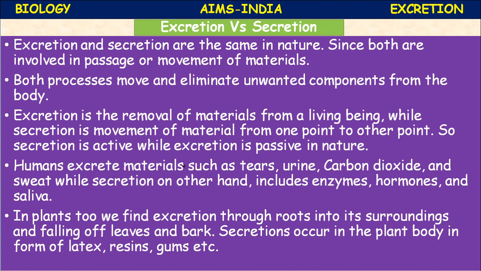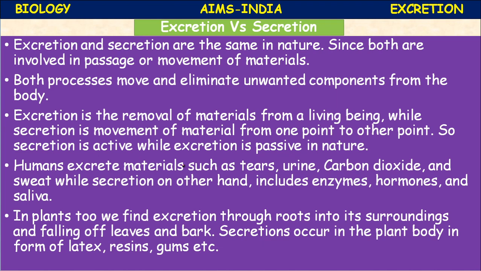Each kidney is composed of a large number of tubules called uriniferous tubules or nephrons, the structural and functional units of the kidney. A nephron consists of a glomerulus, Bowman's capsule, proximal convoluted tubule, Henle's loop, distal convoluted tubule and a collecting duct.